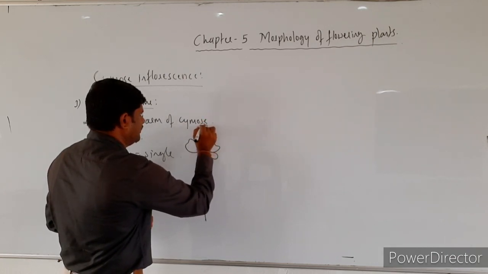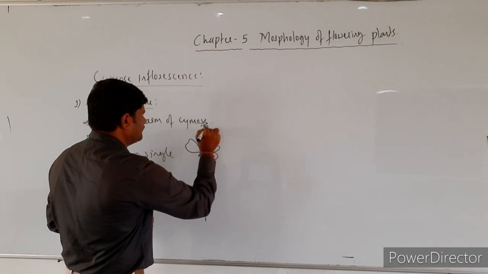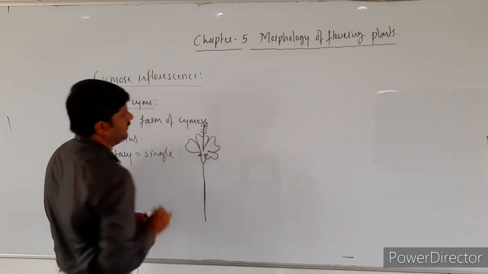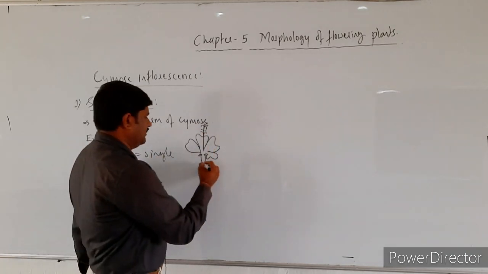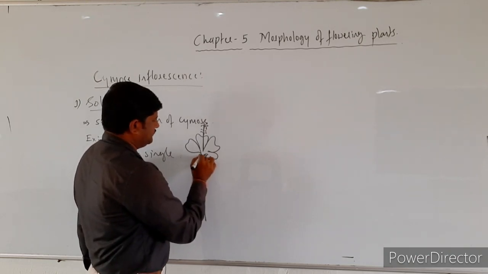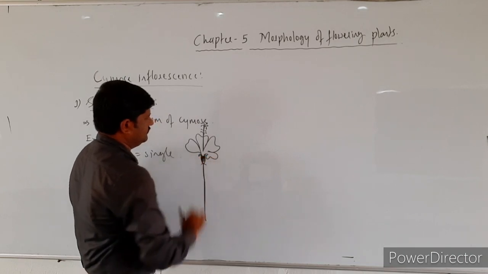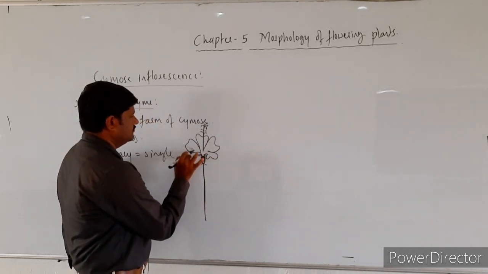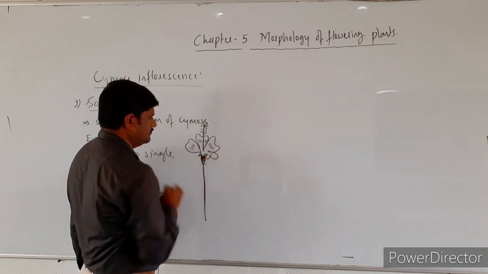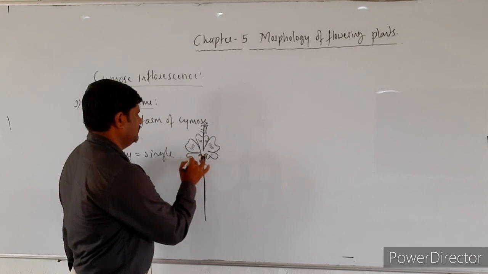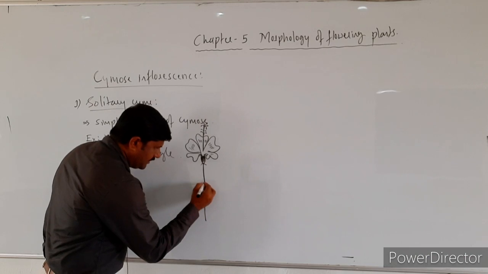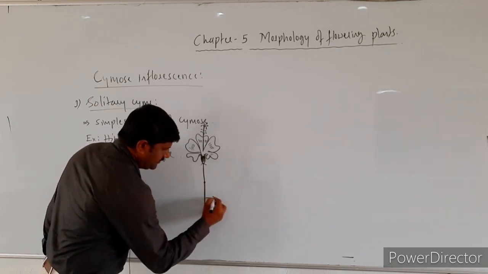You will find the flower like this. Okay, so at the end you come across the flowers. So at the end you will find the flower. So here is a joint. What is this one?